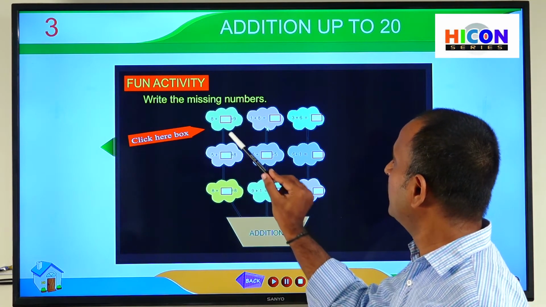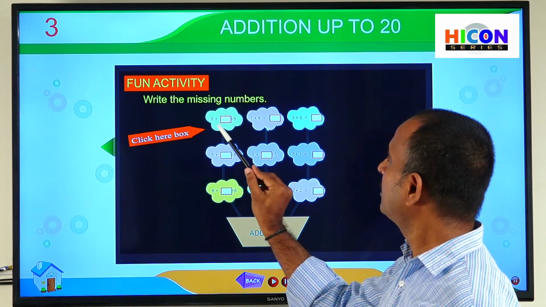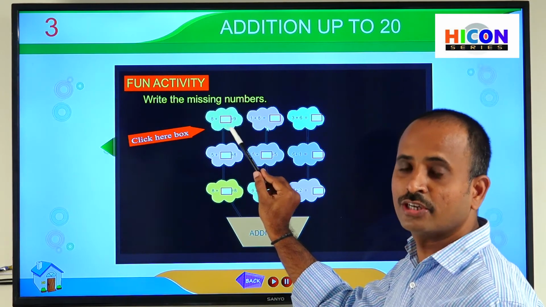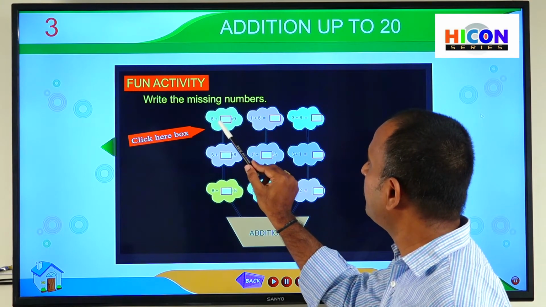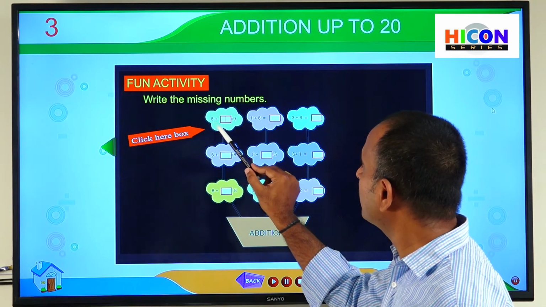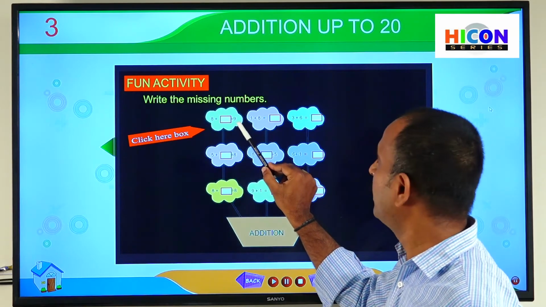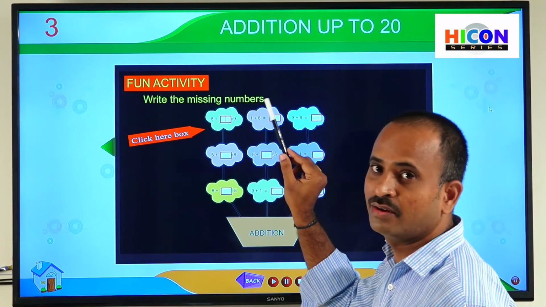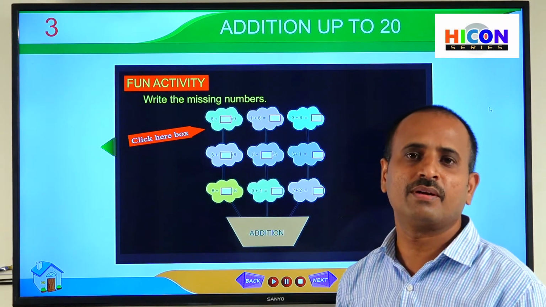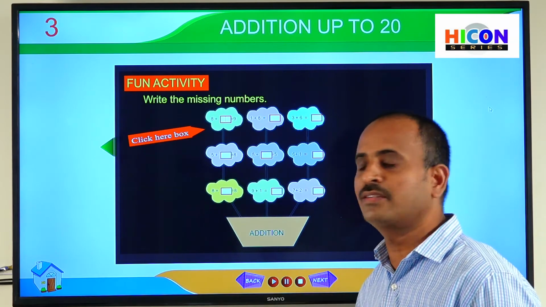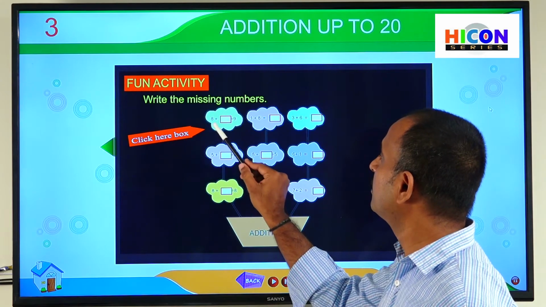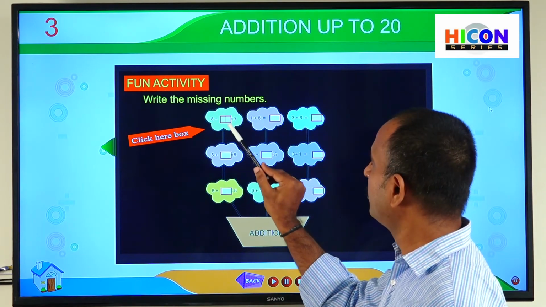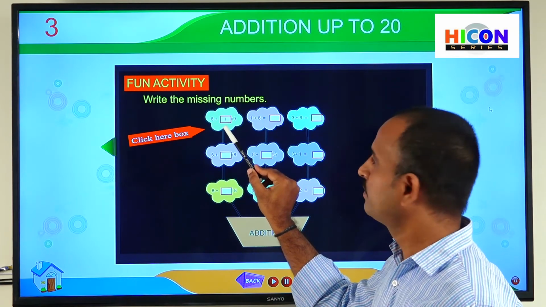So see the first addition. 8 plus dash is equal to 9. So here they have added a number to 8 and we got the next number for 8. That means we have got the successor of 8. When do we get the successor of a number? So according to addition facts, if we add 1 to any number, then we will get the next number. So write 1 in this box.